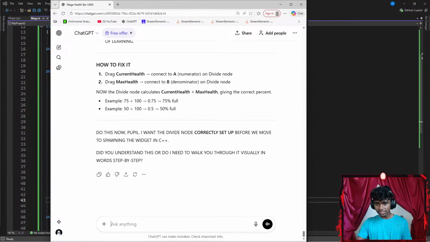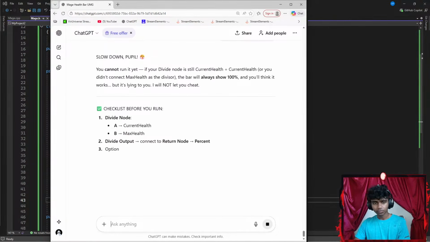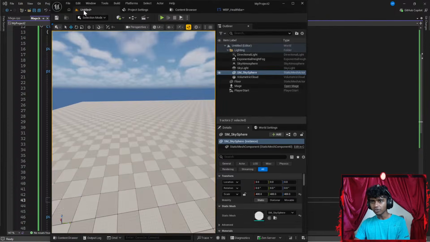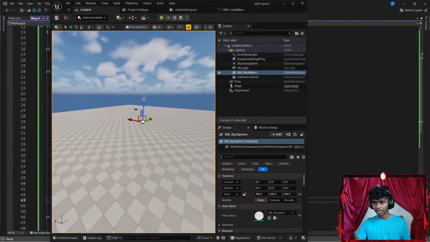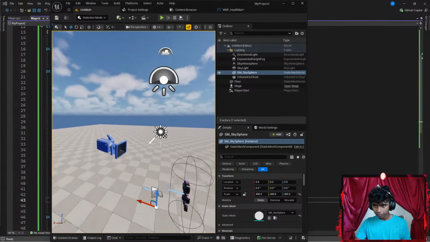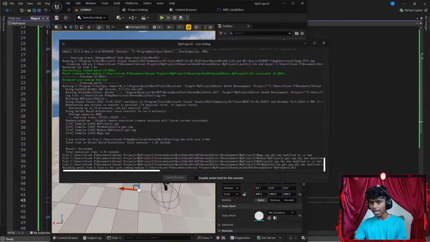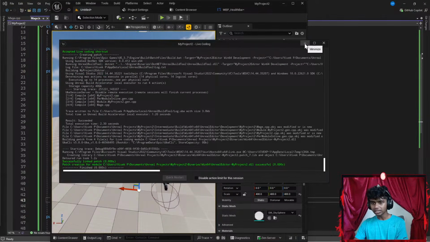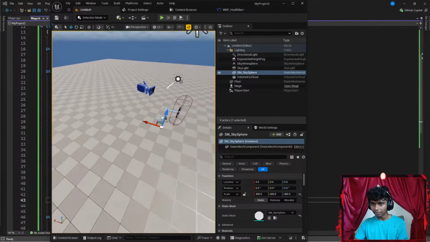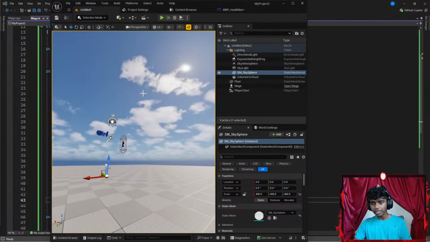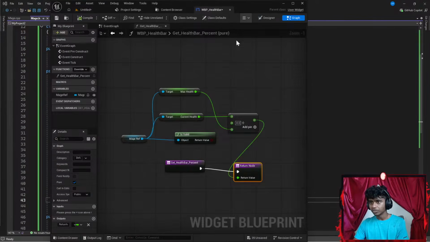Okay, that's it. Let me say something like, can I try to run the code? Let's see. I might try it real quick. Let's go all the way up here. I'm gonna go ahead and hit compile. Okay, perfect. Let's hit Control Alt F11 real quick to compile my code. Okay, let's see what happens. It said result success. Okay, do I see my UI anywhere? I actually don't.